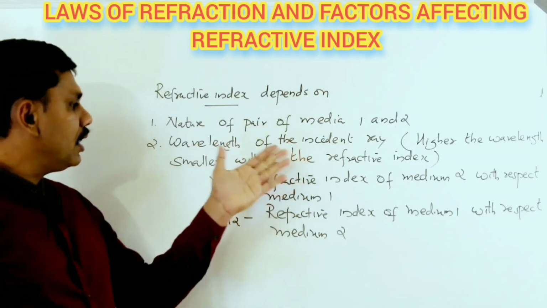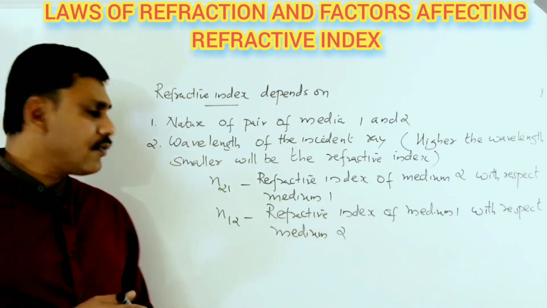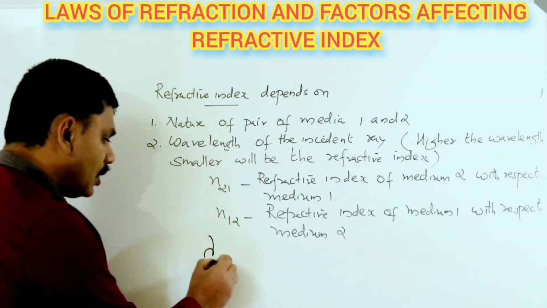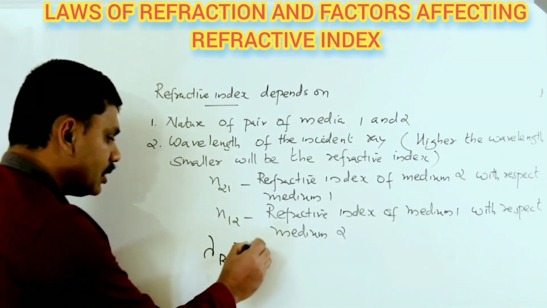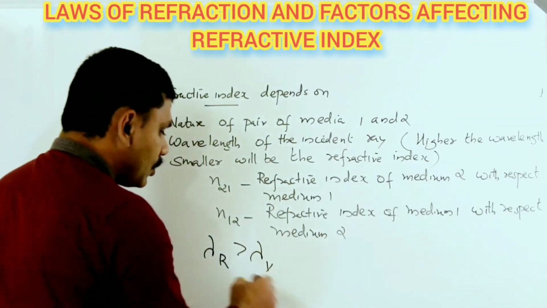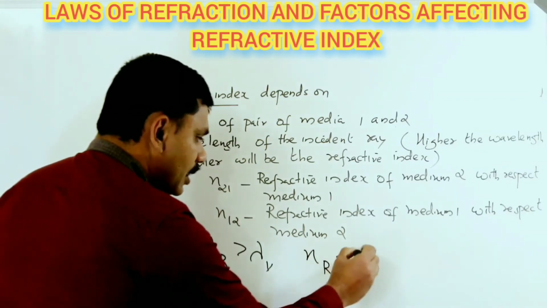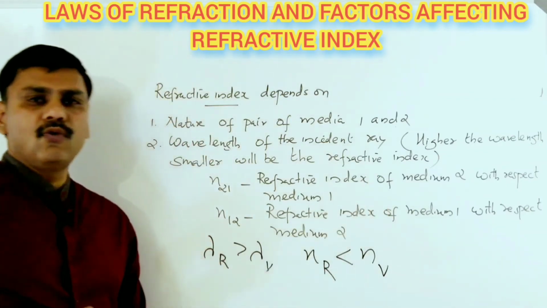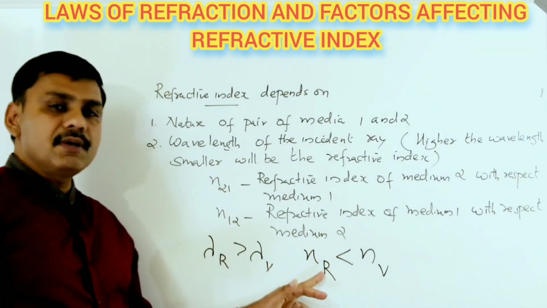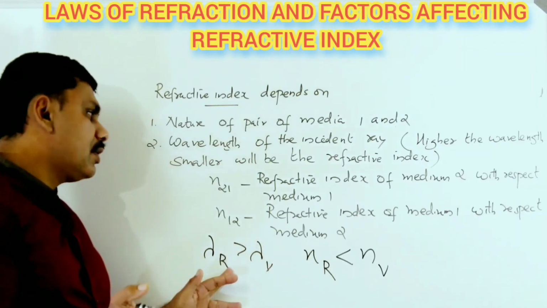The wavelength of red light is more than the wavelength of violet light, so the refractive index of red will be less than that of violet.